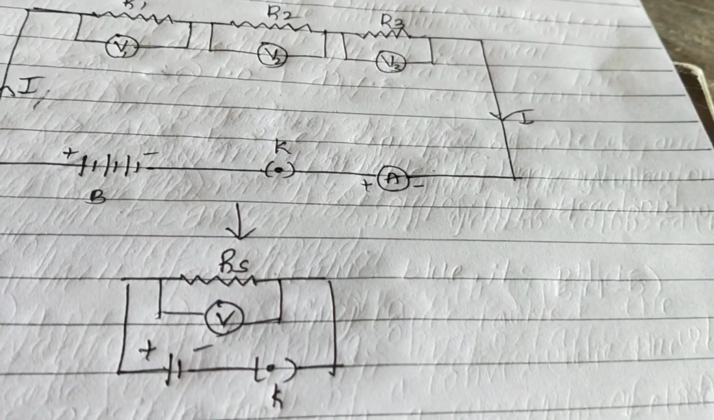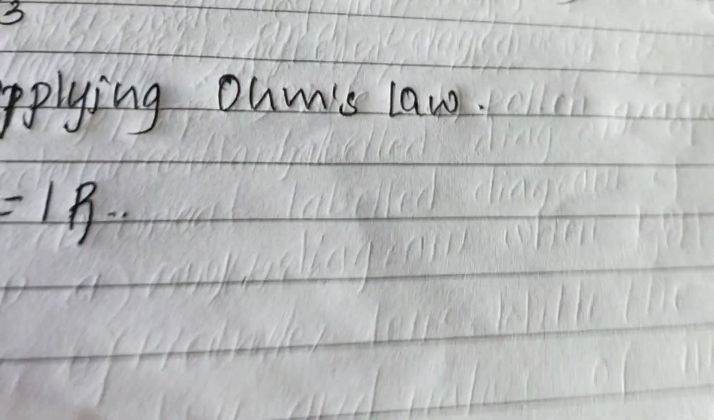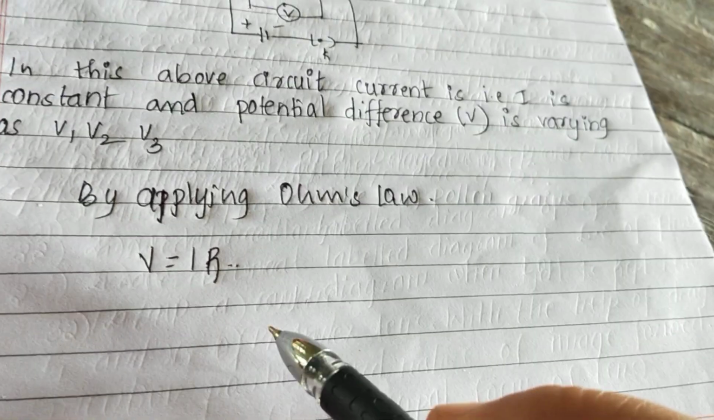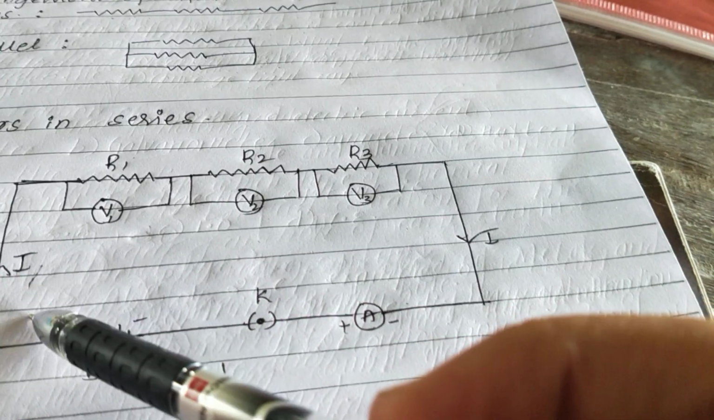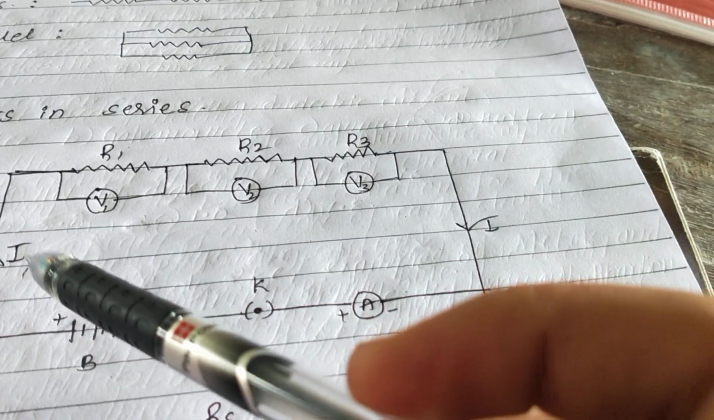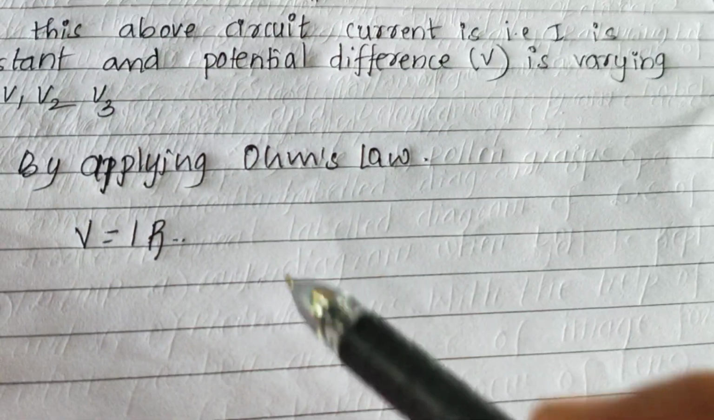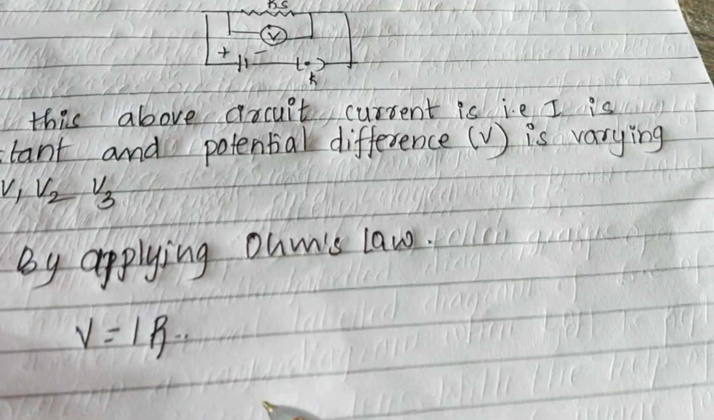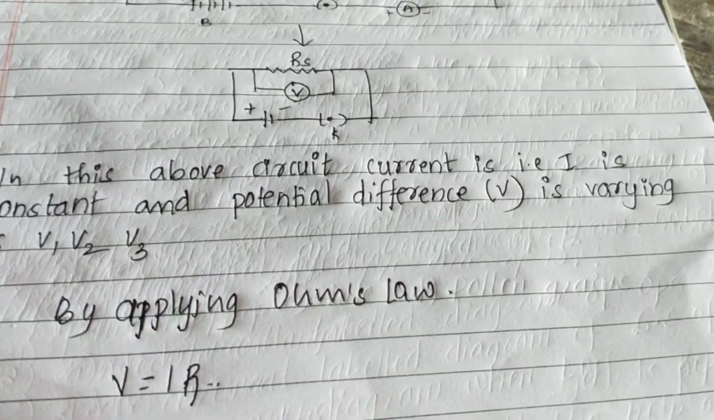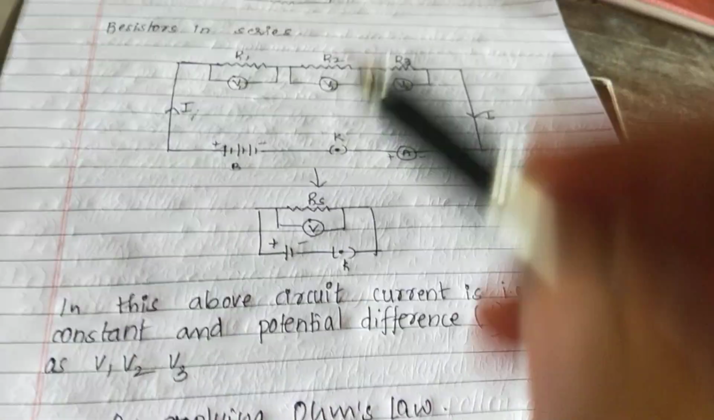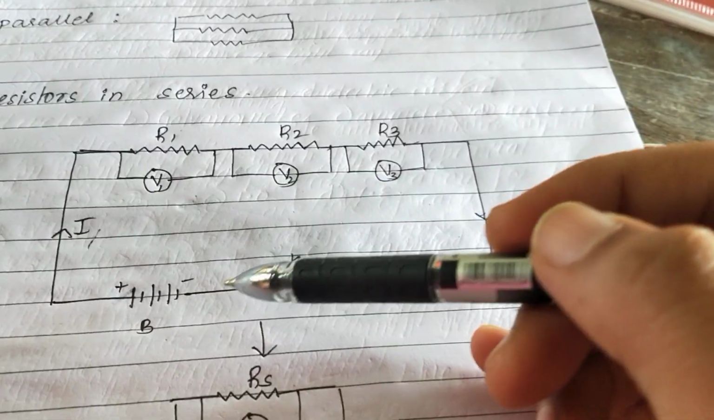After this we are applying Ohm's law. Why are we applying Ohm's law? Because in this circuit we have the presence of R, the presence of V, and the presence of I. Since we have I, V and R, the best suitable law for this circuit diagram is Ohm's law. By applying Ohm's law, we are going to calculate the resistors in series.